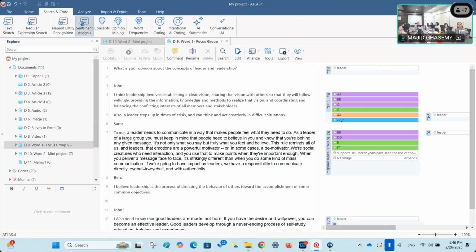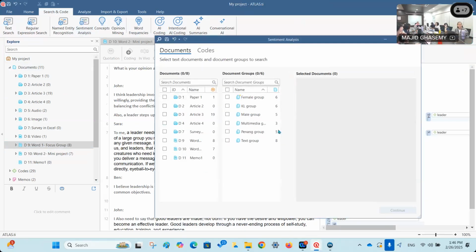Okay? So if I go for sentiment analysis, you can see that again, I can select any of the documents or document groups. But just bear in mind that it should be a textual document, all right? So I just select maybe this article.